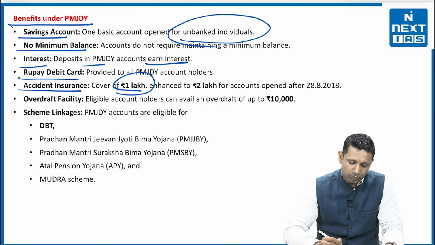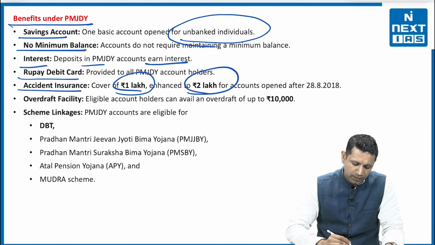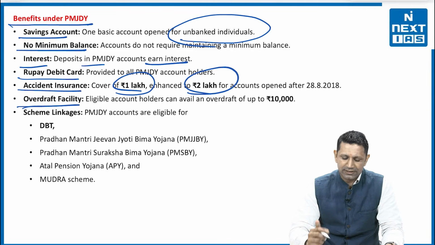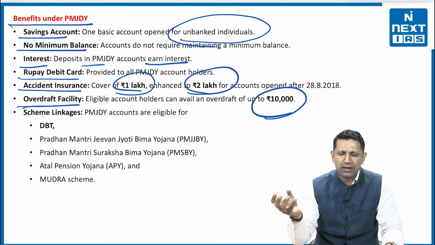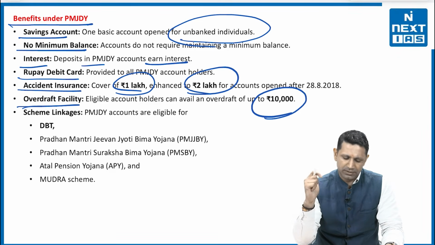Then accident insurance is also provided here. It will cover 1 lakh rupees, and it has now been enhanced to 2 lakh rupees in the case of accidents. Then overdraft facility is also being provided. It was earlier 5,000 rupees. Now it has been increased to 10,000 rupees. Overdraft means that you may not have an amount in your account, but you can take 10,000 out of the bank and you can repay later if there is any emergency with respect to financial requirements.